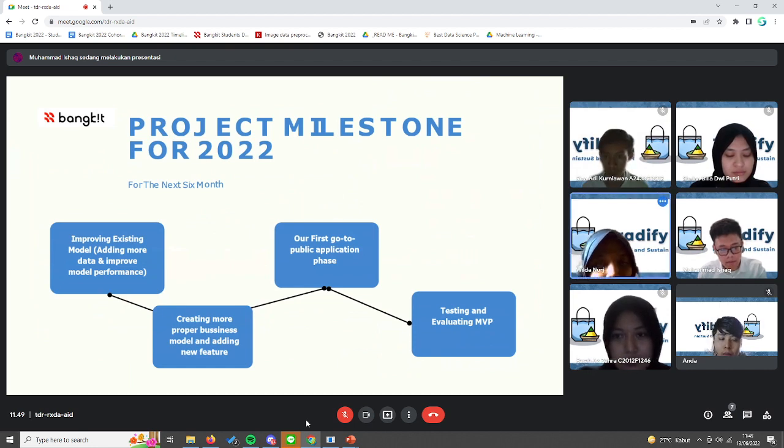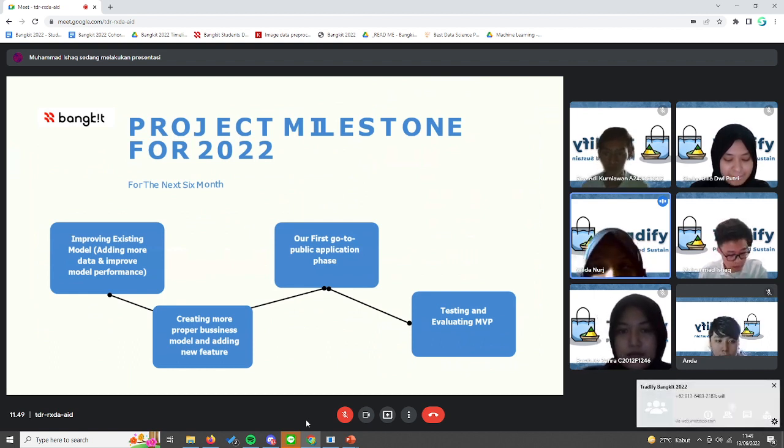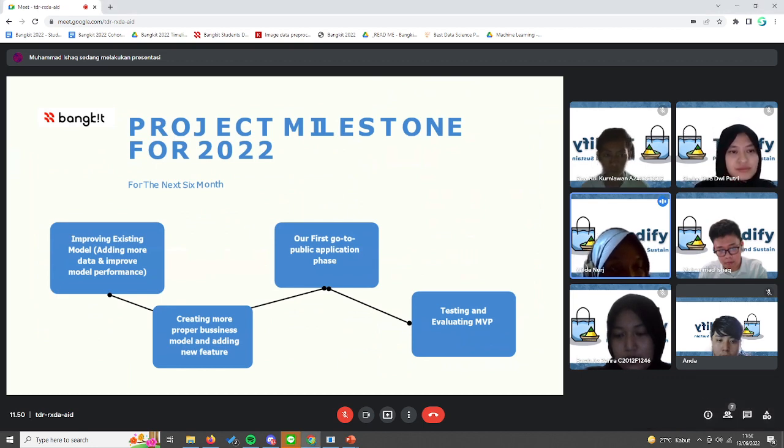And next, we have our project milestone for this year. So in July, we will improve the existing model, such as adding more data and improving the model performance. And after that, in August, we create a more proper business model. And after that, we can add new features to our application. And in September, we will release our first go-to-public application phase. And finally, in October, we can do testing and evaluating of our first application.